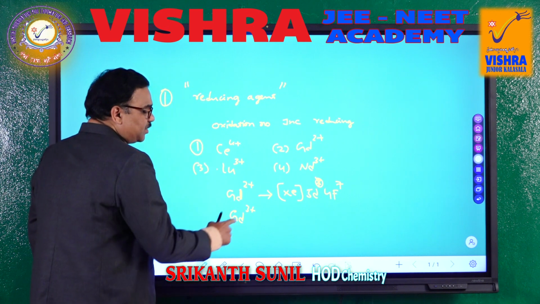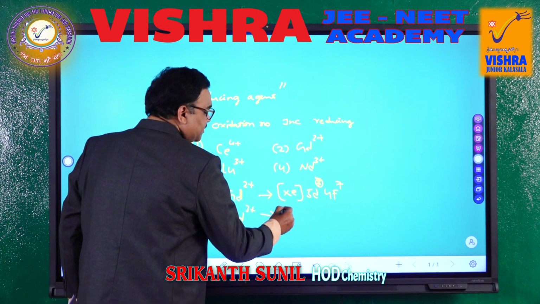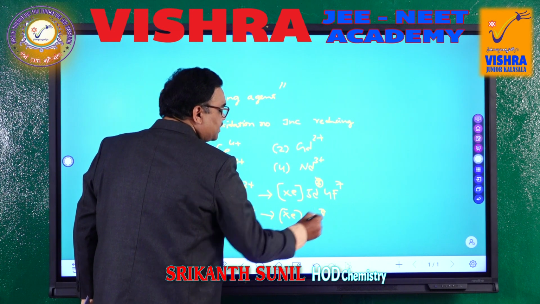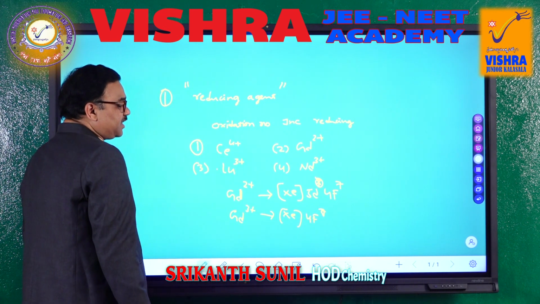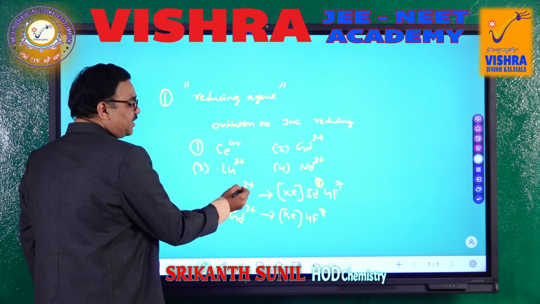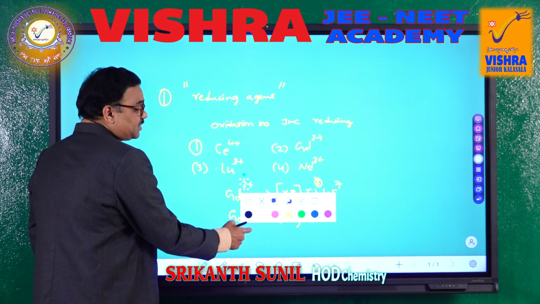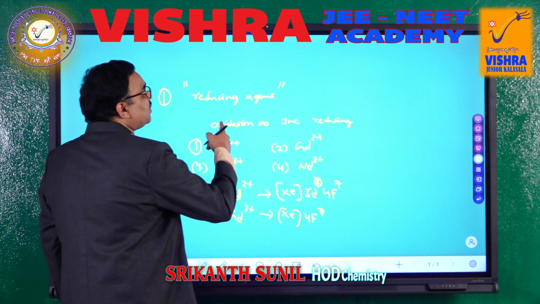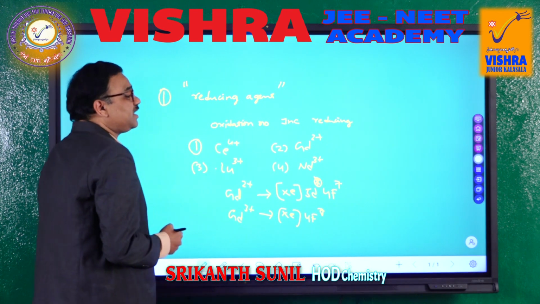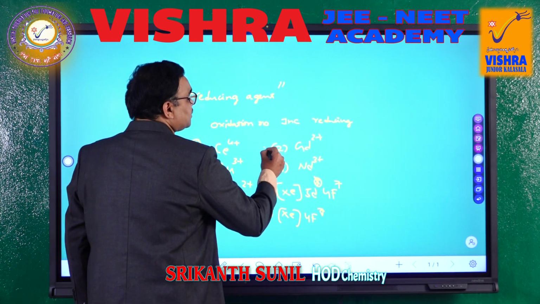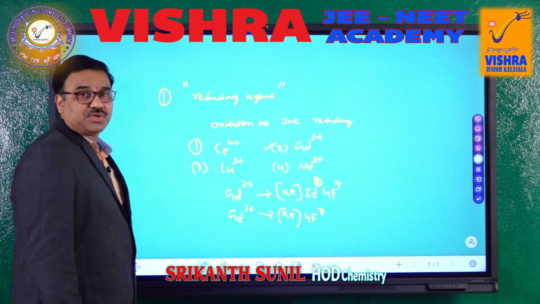We can easily go to 3 plus. So, then it becomes 4f7. Of course, it is a very stable configuration. So, there is possibility for gadolinium to increase from 2 plus to 3 plus. So, this one among these 4 can act as a reducing agent and it can increase its oxidation state. So, option should be number 2.